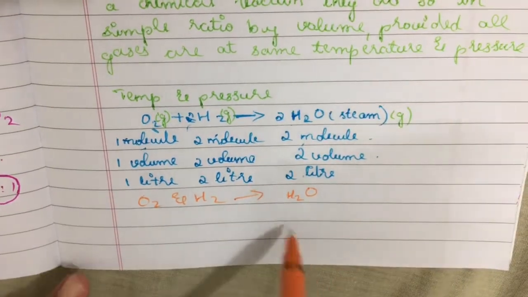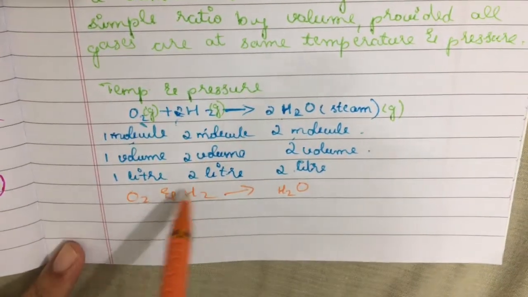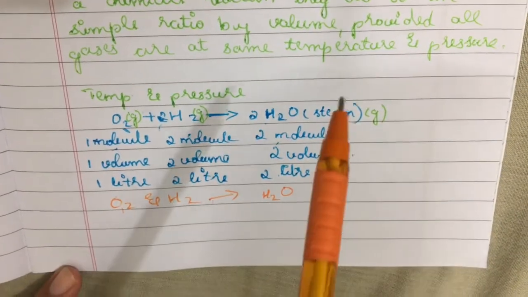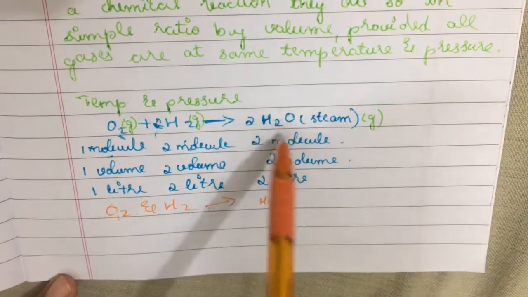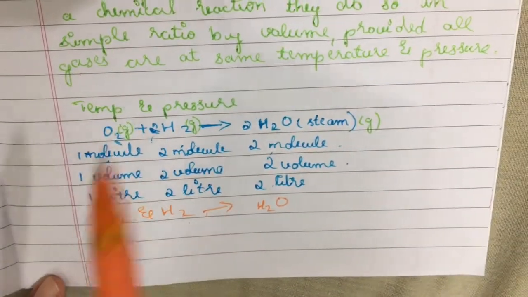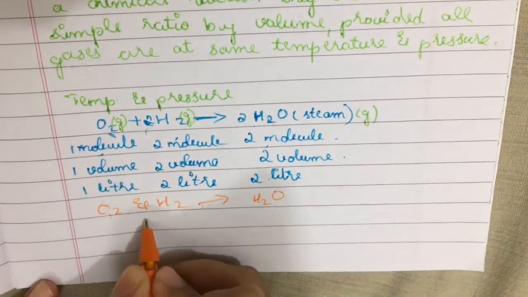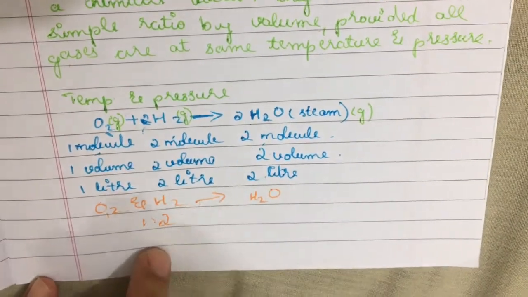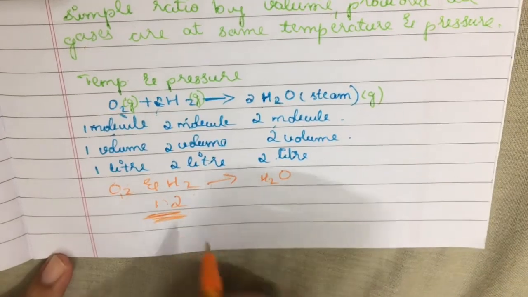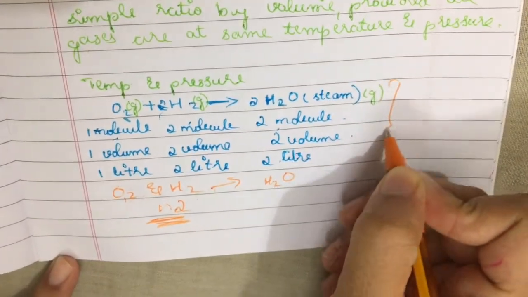Oxygen and hydrogen are the gases which combine to form water or steam in a chemical reaction. They do so in a simple ratio, and here the ratio is 1:2 by volume.